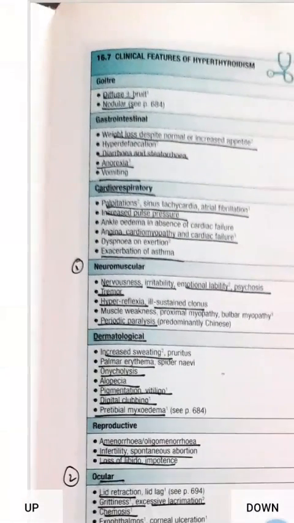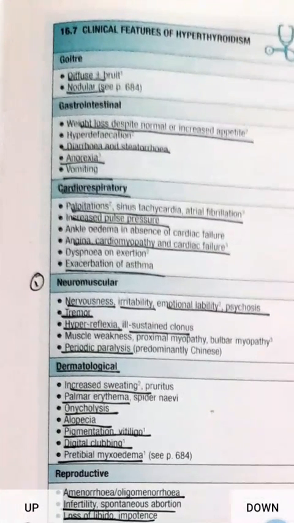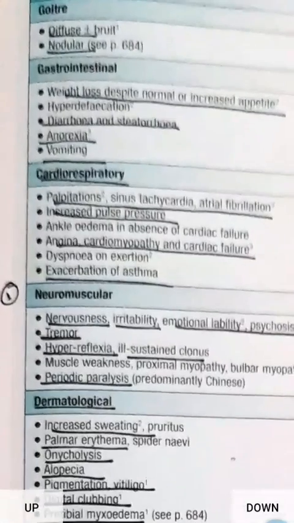Then gastrointestinal symptoms are weight loss despite normal or increased appetite. So in hyperthyroidism there will be increased appetite, the patient wants to eat, and despite increased appetite there will be weight loss, so the patient will be thin, and cachexia will be there. In hypothyroidism there will be weight gain and loss of appetite. So here there is increased appetite, in hypo there is decreased appetite; here there is weight loss, and in hypo there will be weight gain. So this is an important feature.